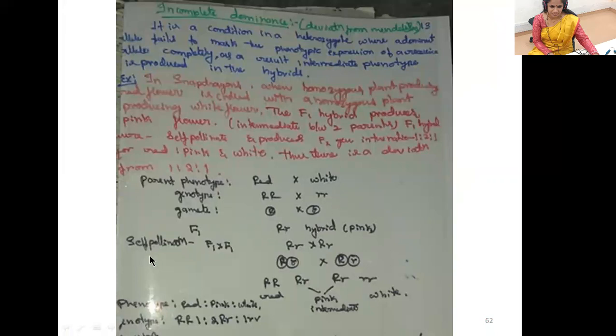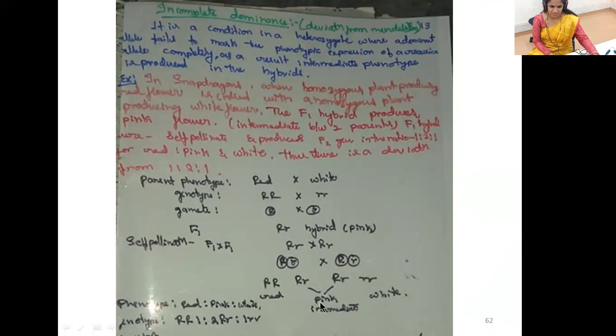Then self-pollination, that is F1 crossed with F1. This Rr crossed with the Rr. Let us take the gametes. This R crossed with this one, we got RR. This R crossed with the small r, Rr, Rr, and this rr. So we got the red flower, then the intermediate, that is hybrid heterozygous.